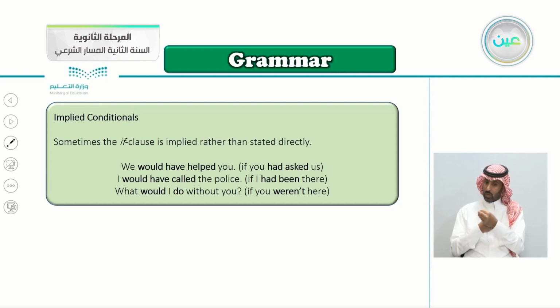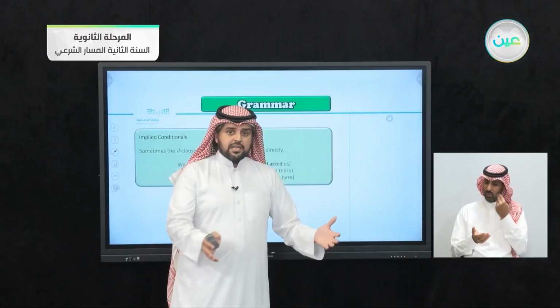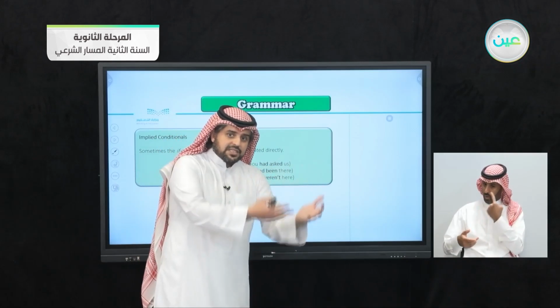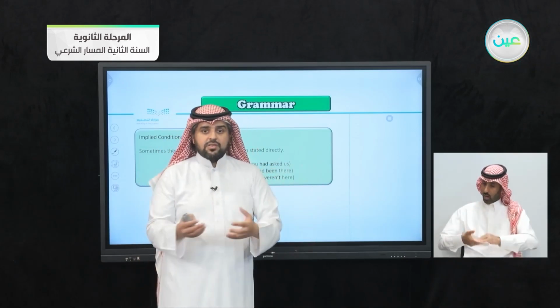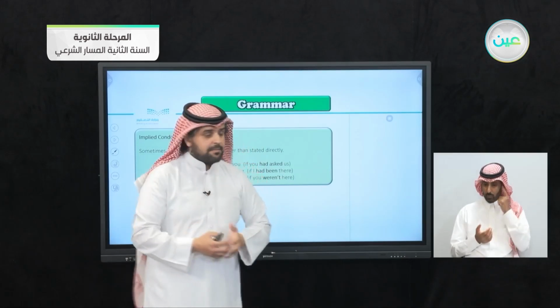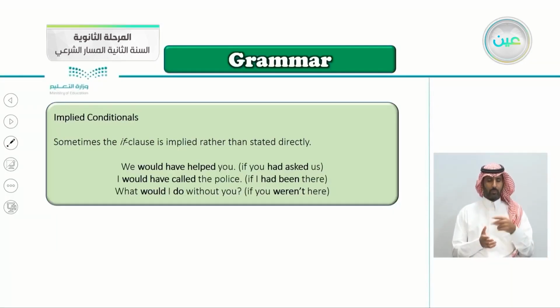Maybe your friends walked in your room and saw you cleaning the room. They said, we would have helped you. They don't have to say, if you asked us, we would have helped you, because it is implied here. It is mutual understanding. Number 2, I would have called the police if I had been there.